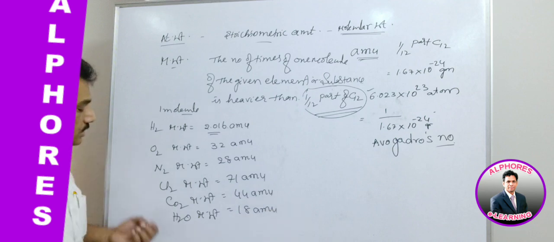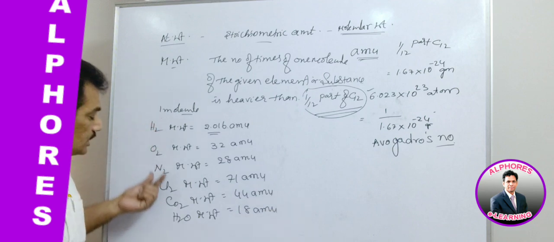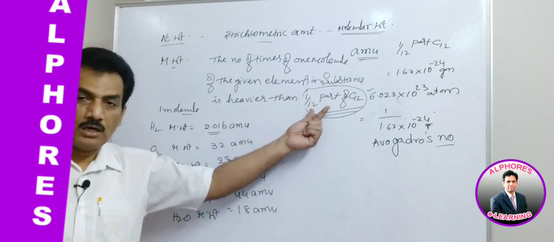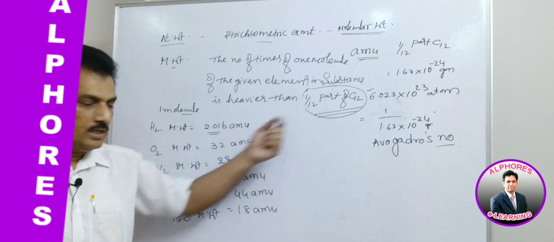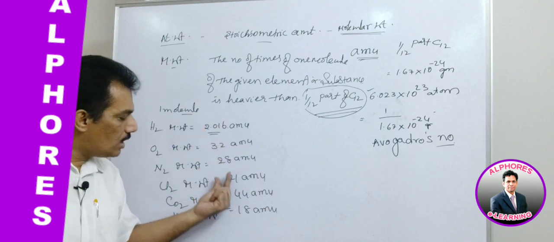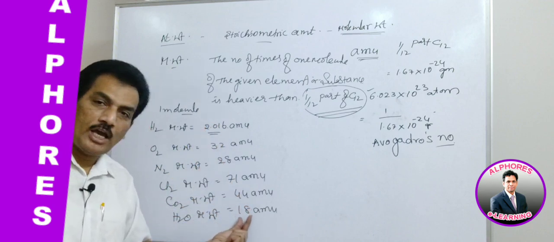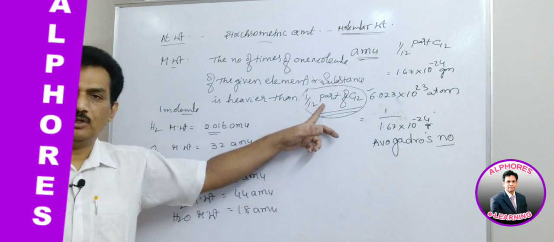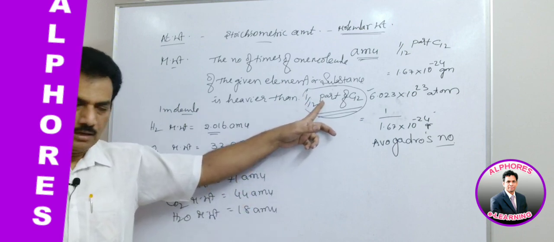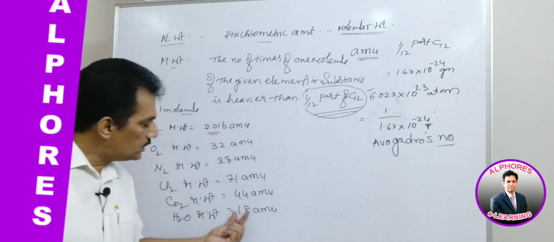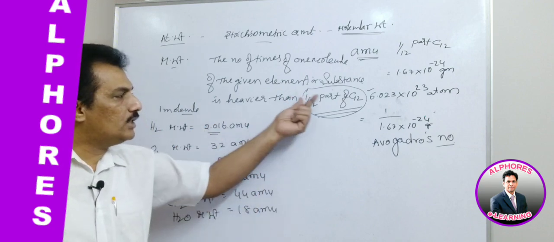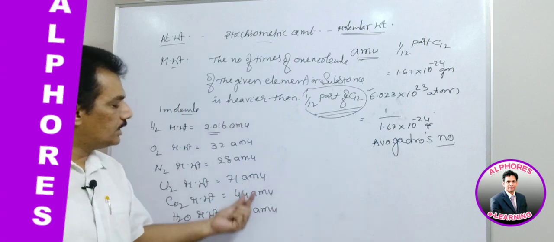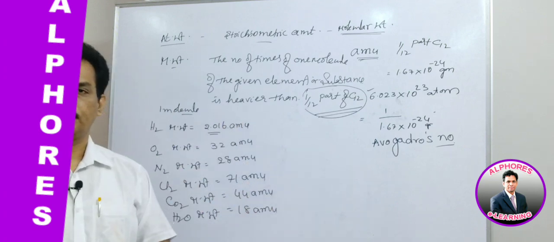What we are considering is one molecule of these elements or compounds compared with 1/12 part of carbon 12 isotope, and these numbers are the respective number of times the molecule is heavier than this 1/12 part of carbon 12 isotope. Clear? That's why it is molecular weight, and this 1/12 part of carbon 12 is AMU. That's why we are considering them as AMU.